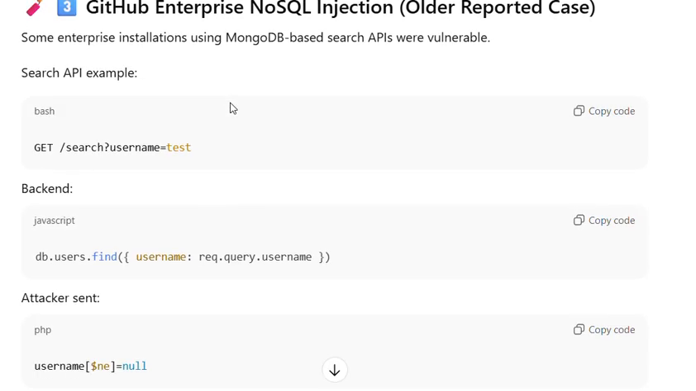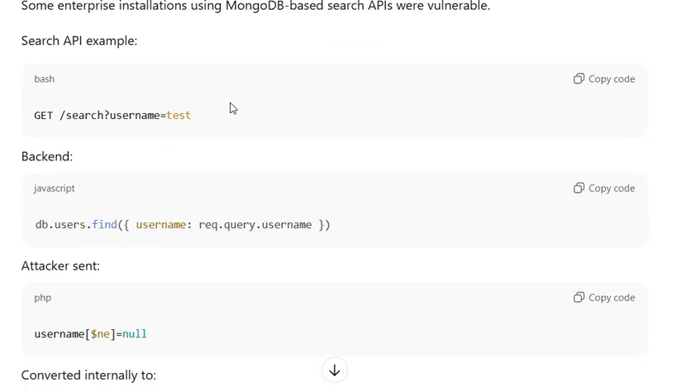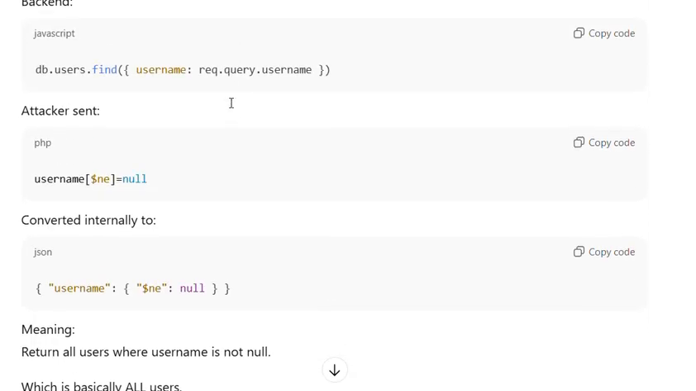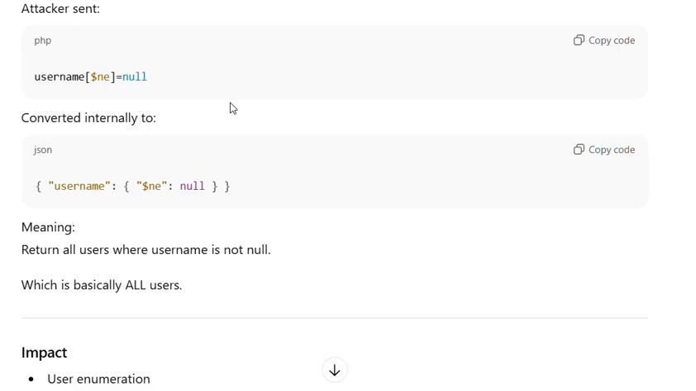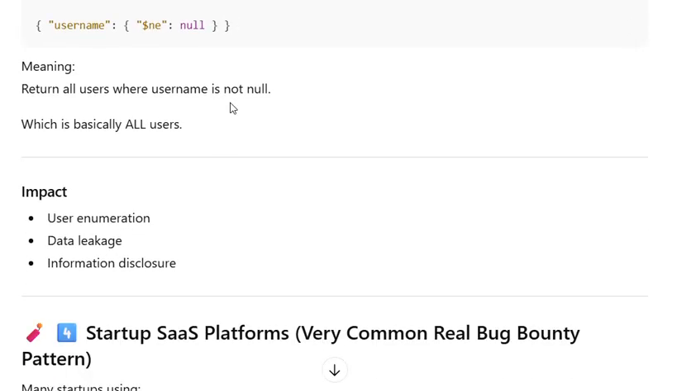GitHub Enterprise NoSQL injection, an older reported case. Some enterprise installations using MongoDB-based search APIs were vulnerable. Here is the search API example, and the backend code. The attacker sent a crafted request, which was converted internally to a query meaning "return all users where username is not null," which is basically all users. And hash. Impact: user enumeration, data leakage, information disclosure.